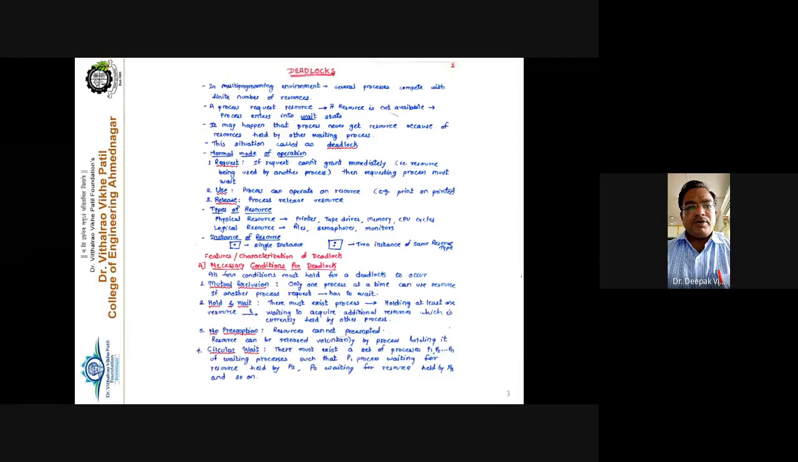The second important point is that we have also seen the classical problems of process synchronization, that is the producer-consumer problem, the reader-writer problem, and the dining philosopher problem, right? And how to provide the solution to these problems with the help of semaphores, that we have also discussed already. And the next point that we are discussing is deadlock.